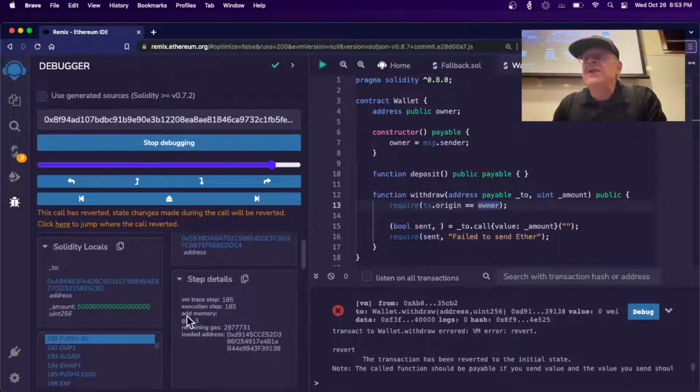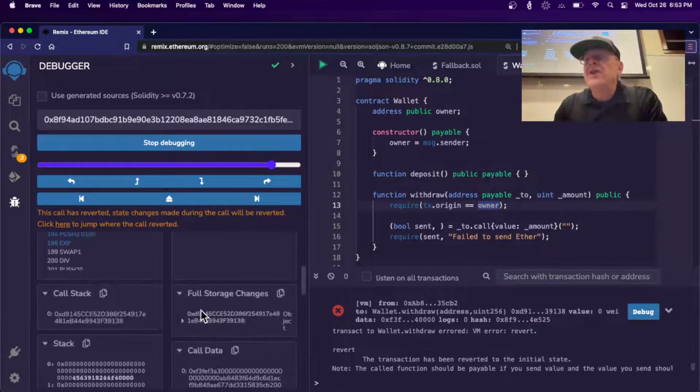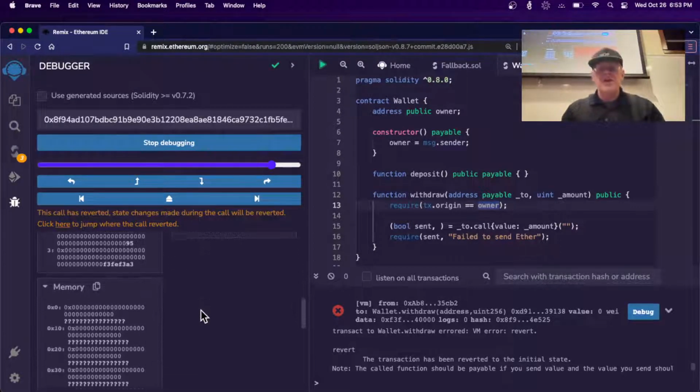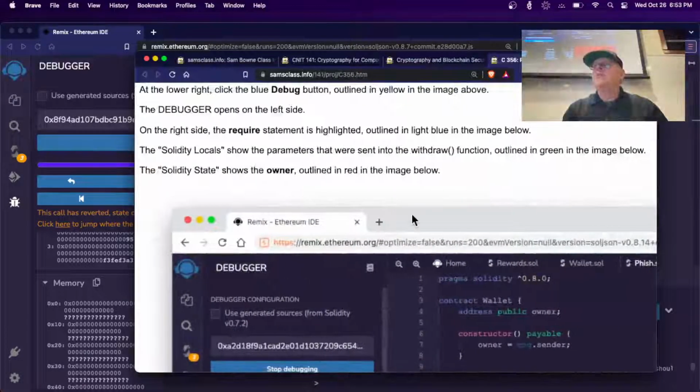Here's the details of the step. Here's what you were doing. You were sending this amount to that address. Here's the assembly instruction where it stopped. Here's more information about it. There's the call stack and the call data. You know, just like any other debugger in any other language, you've got all kinds of details showing you this.